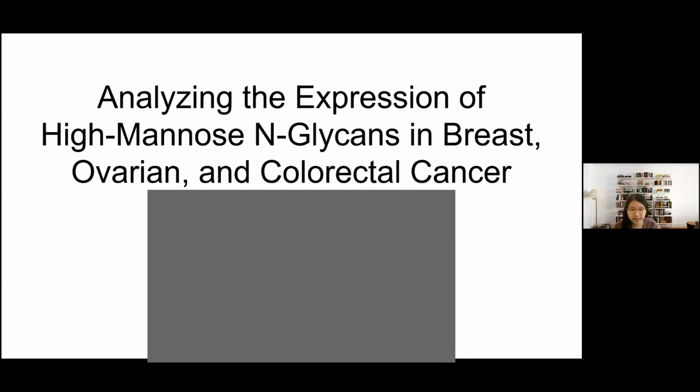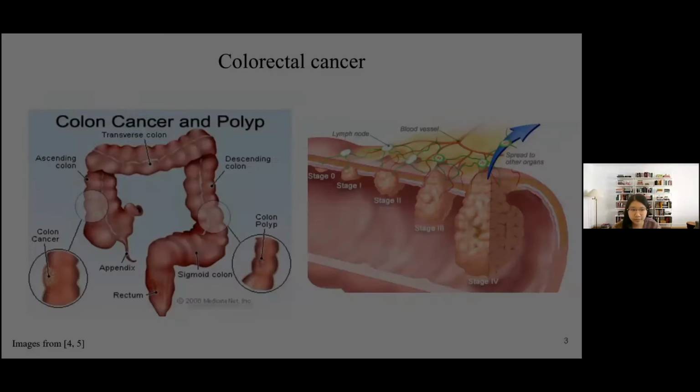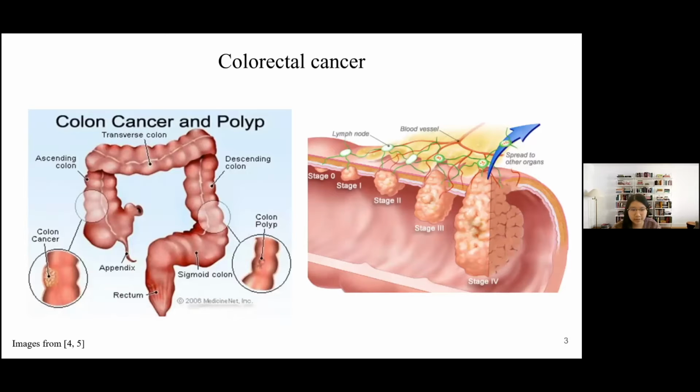My project is on analyzing the expression of high mannose N-glycans in breast, ovarian, and colorectal cancer. Three of the leading causes of death due to cancer in the U.S. are colorectal, breast, and ovarian cancer. Colorectal cancer is the second most common cancer and the third most common cause of death in the U.S. Its mortality rate is 900,000 deaths annually.